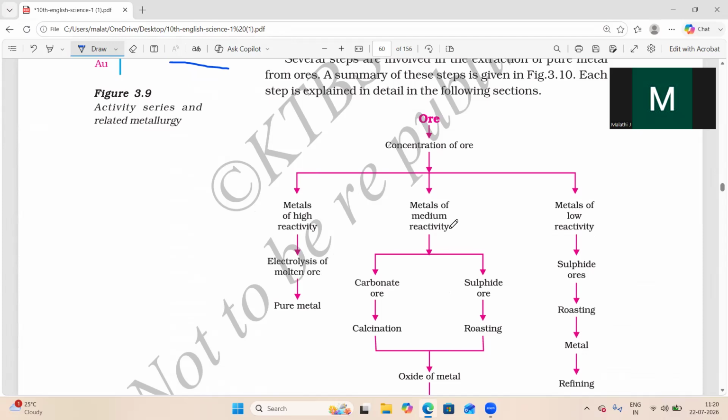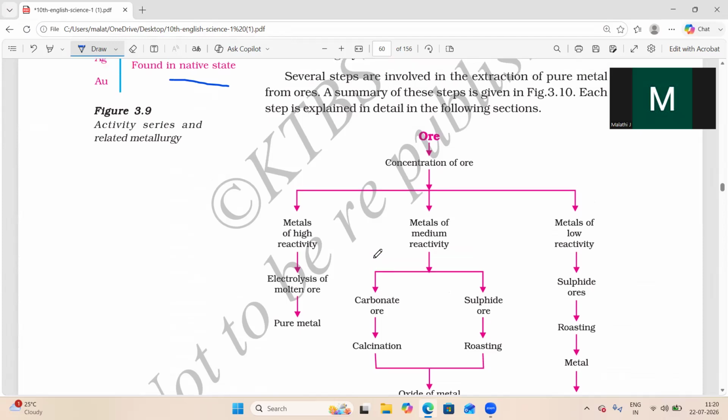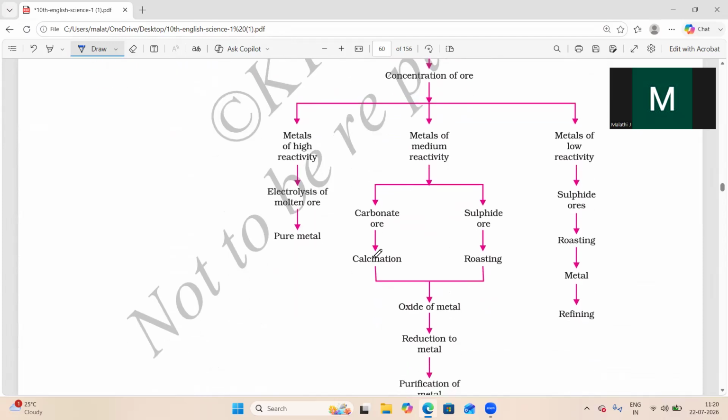Then metals with medium reactivity will be obtained in the form of carbonate ores and sulfide ores. For carbonate ores we should do calcination and roasting. What is calcination and what is roasting? By using heat, how we will extract with low heat and high heat, we will see in the next class.